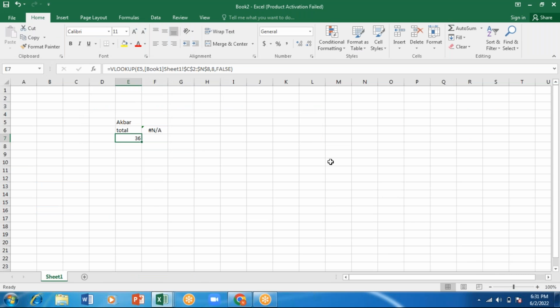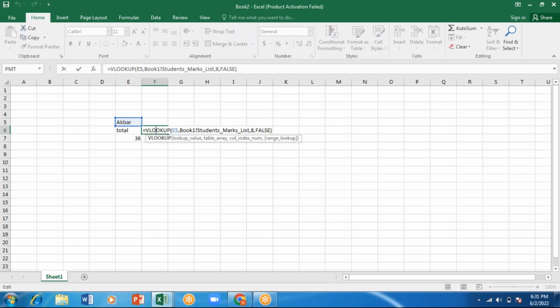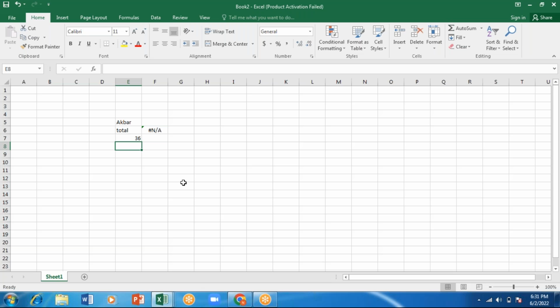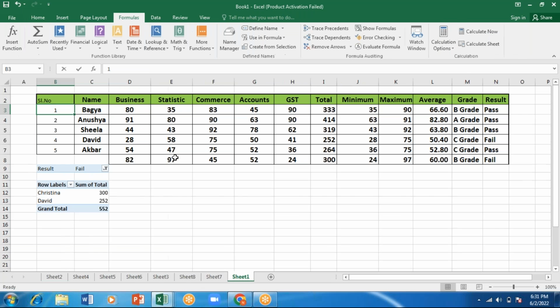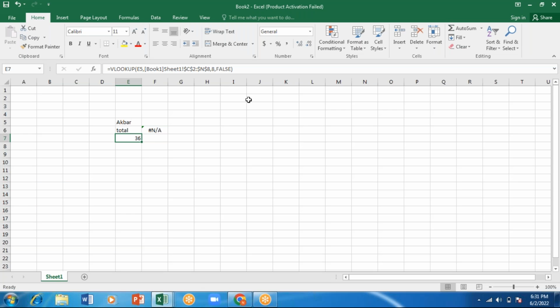Now it is showing me. When I gave the 8th column, it was not showing me because I had selected the serial number. Here, I didn't select the serial number, so I gave the different column, the 7th. The 8th column was not showing me the total value; it was showing the minimum value. That means my total value is in the 7th column. So it is 264. Okay, so like this we will be doing.